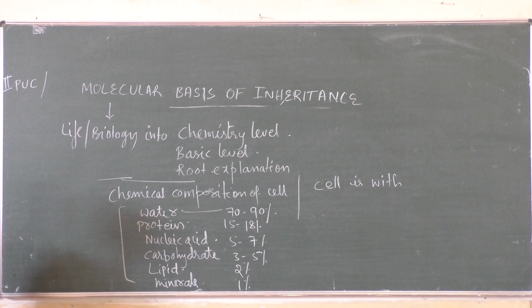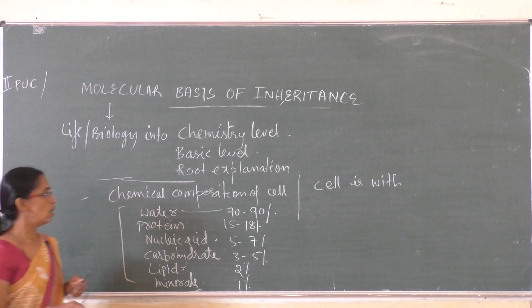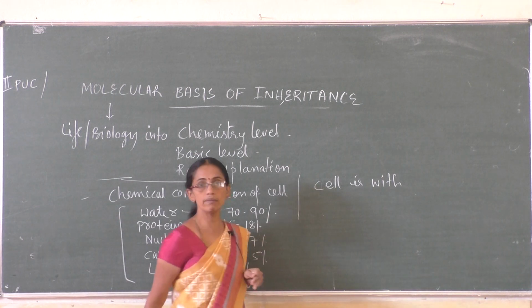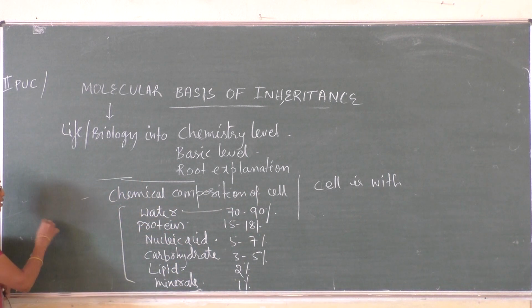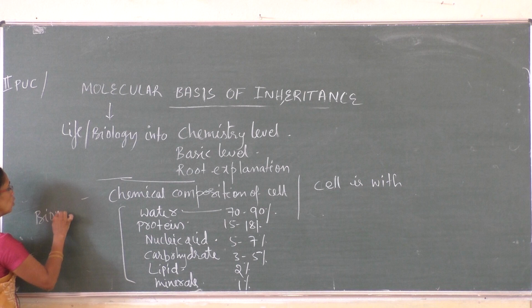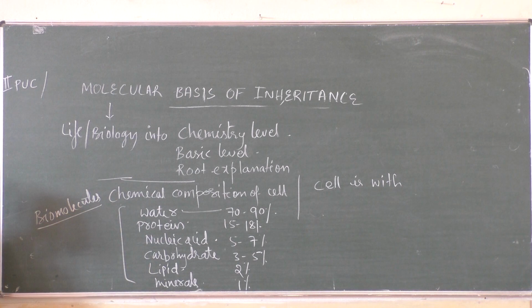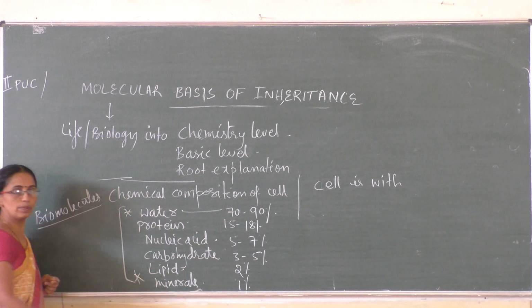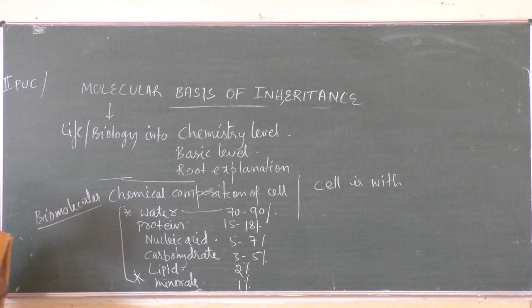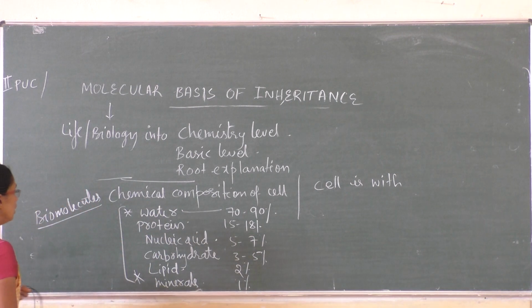Living cells have all these components. So we can say this is the chemical composition of a cell. We studied this in biomolecules, so we can call these biomolecules also. A cell has water and minerals, and along with that, carbohydrates, proteins, lipids and nucleic acids.